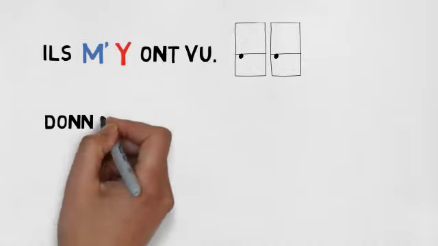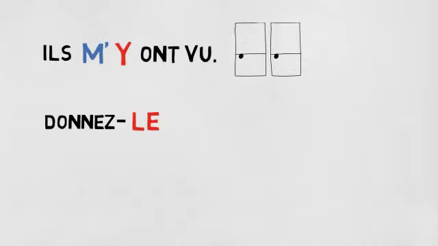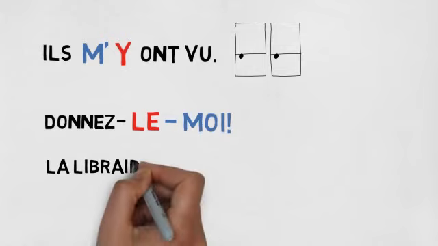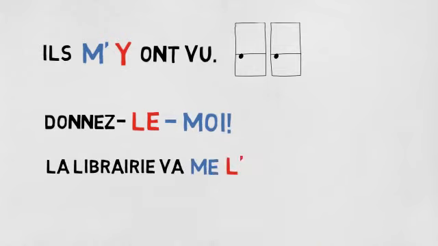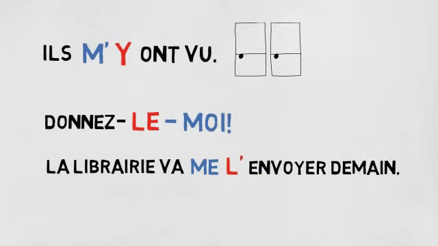For example, donnez-le-moi. These pronouns also come between a modal or other verb and a following infinitive. For instance, la librairie va me l'envoyer demain. Also note how the combinations à and le and de and le do not get shortened when they occur before an infinitive. Le is an object pronoun, not a definite article.